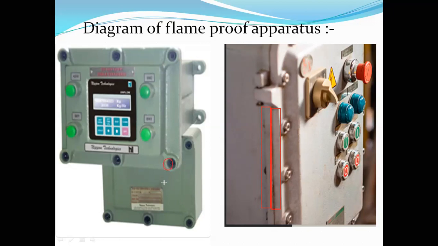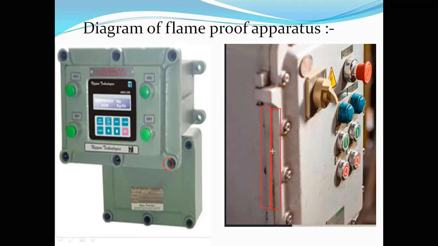Shrouding is nothing but this: by using ordinary tools, we cannot open this apparatus. It is shrouded, so only with special tools can we open it. What is the purpose of shrouding? The purpose of shrouding is to avoid unauthorized opening of the flame-proof enclosure or the flame-proof apparatus.